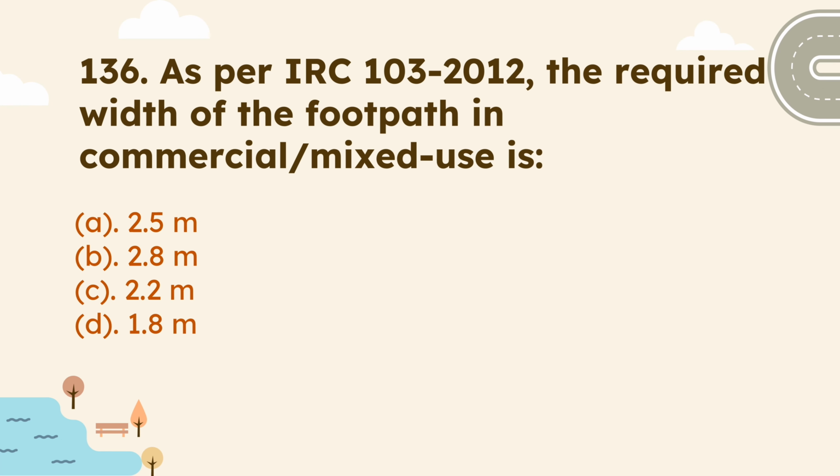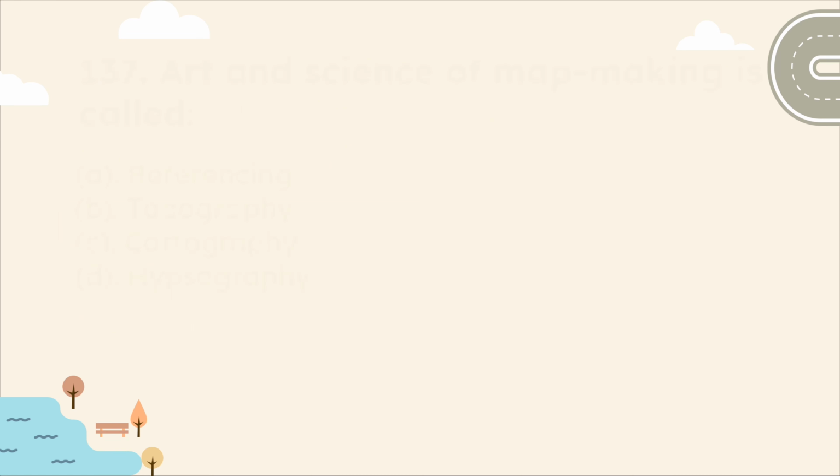As per IRC 103:2012, the required width of footpath in commercial mixed use is. So in a commercial or mixed use area, the minimum width of footpath should be 2.5 meter. Let's move to the next question.